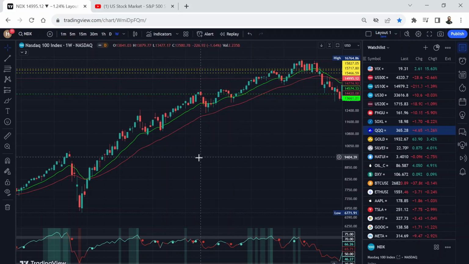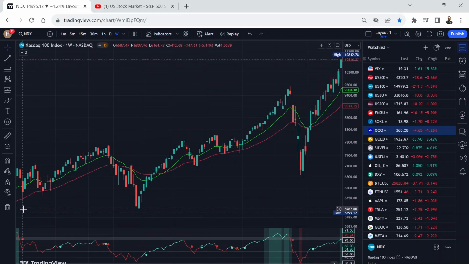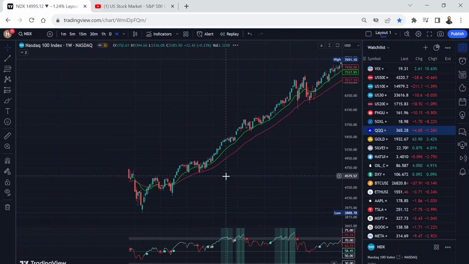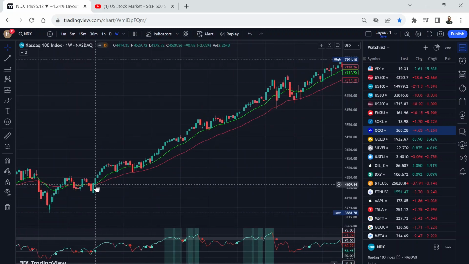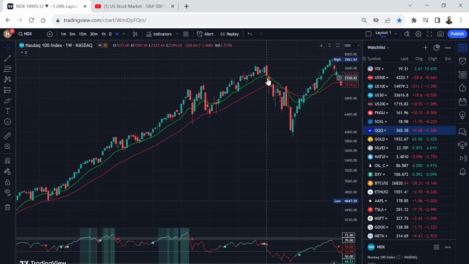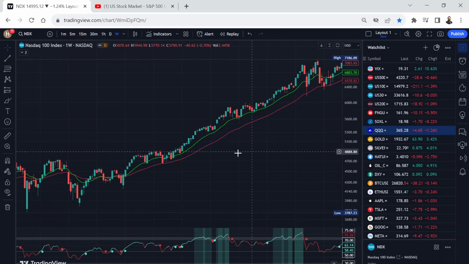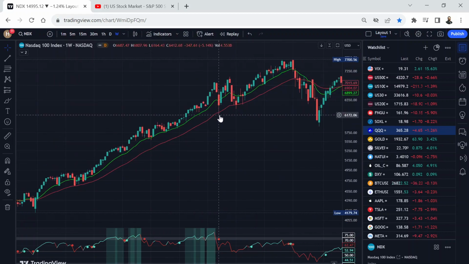So you can see every time this happens, and we can even go further away. This is one of the biggest bull markets. It started in 2016 and lasted till 2018. You can see again, we always come back. Worst case, we come and touch the red line, but best case, we just touch the green line and bounce. You can see every time, we even go a little bit below, but on the weekly candle we always close above that. We get a massive bounce every time we go there.